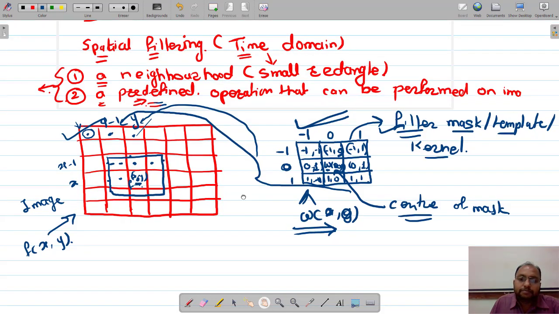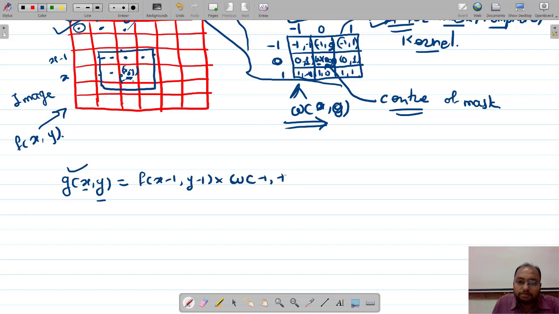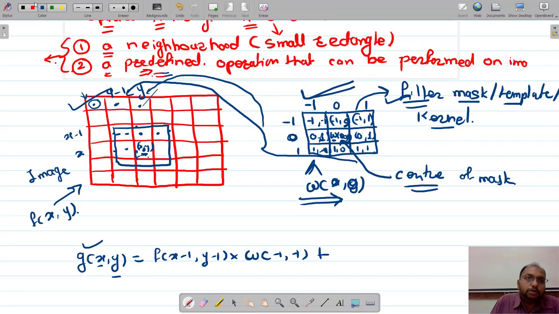Now let us represent this in a mathematical form. So remember that g of xy is the output or filtered image pixel value at coordinates x and y. This is f of x minus 1 comma y minus 1 multiplied with w of minus 1 comma minus 1 plus, are you getting it? What is this? Now have a look at this.